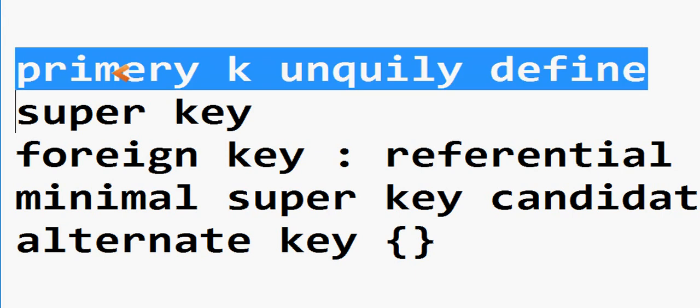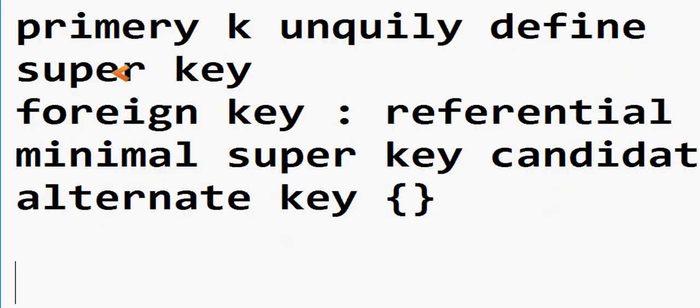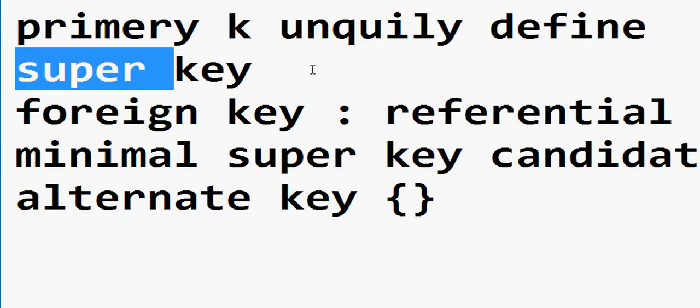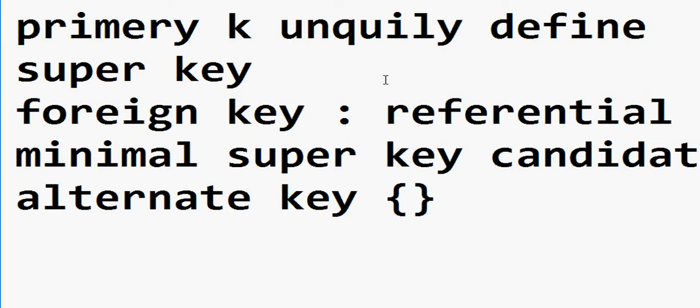If you have studied at a GATE coaching, then you might know how to find a candidate key or a minimum super key. Then this will be very simple for you to understand. But if you don't have that much knowledge, then you can understand it this way: a column attribute which uniquely defines a record is called a primary key. A super key uniquely defines a record by combining attributes of a table and defining uniqueness for a record.